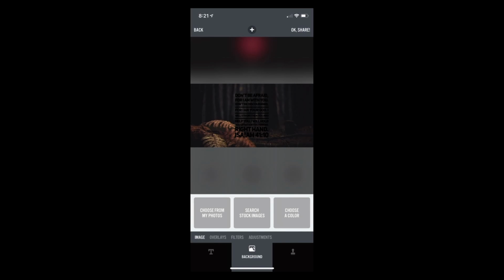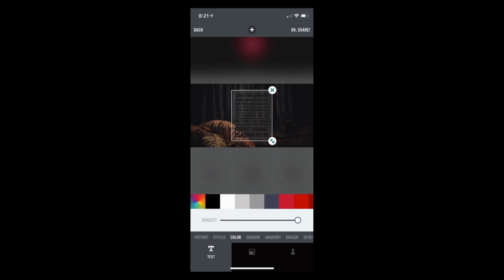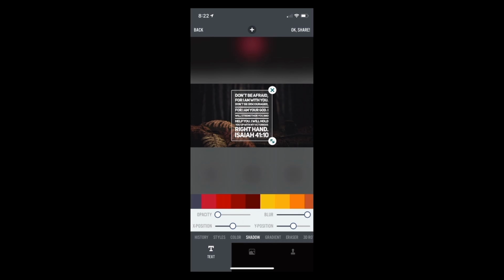Now this text is really hard to read. So I'm going to go to my text, then to my color, and I will change the color to white. I will modify the background and set it to something that can stand out. Now when I tap the color, I can't see it because the opacity is set to nothing. Let me turn this up. Okay, now you see there's a glow around it. That's kind of nice. We can blur it or not. We can play with that. And that actually kind of matches what's there.